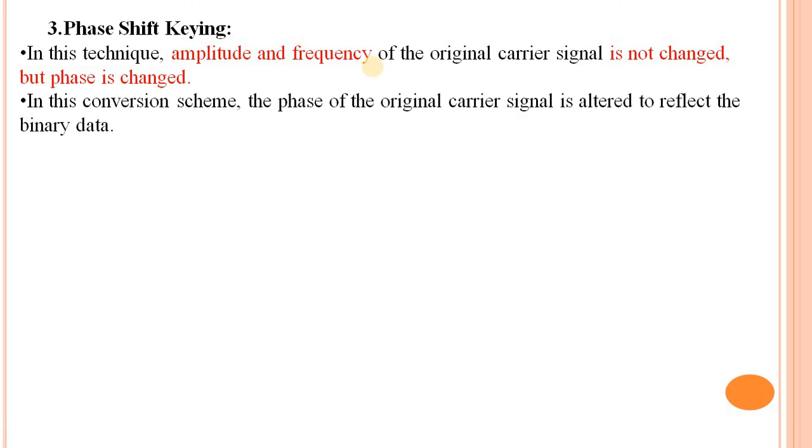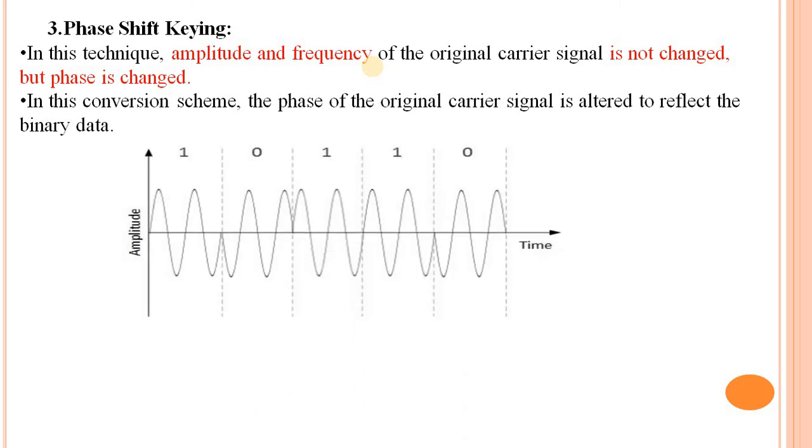Second point: in this conversion scheme, the phase of the original carrier signal is altered, meaning changed, to reflect the binary data. This is the waveform of phase shift keying.